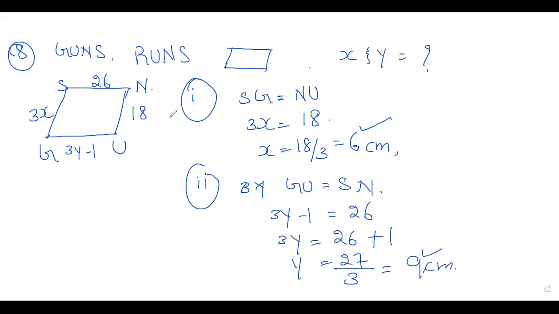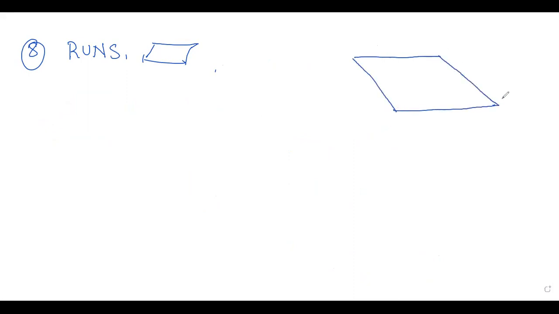We'll go for the next one, that is RUNS parallelogram. RUNS, parallelogram, SNRU.